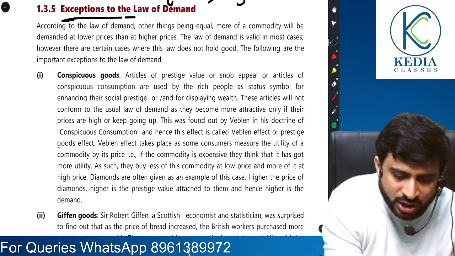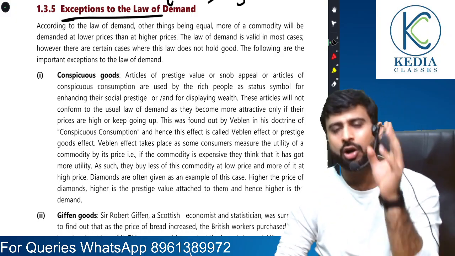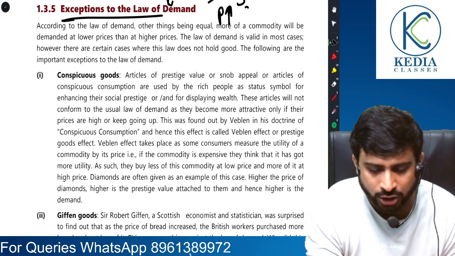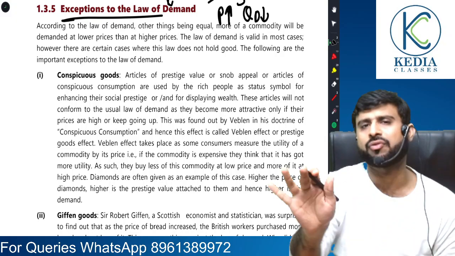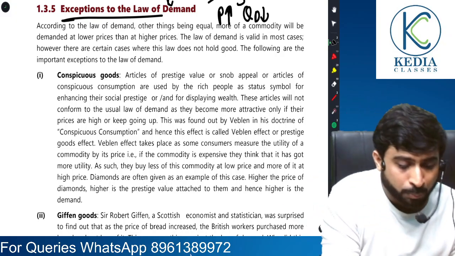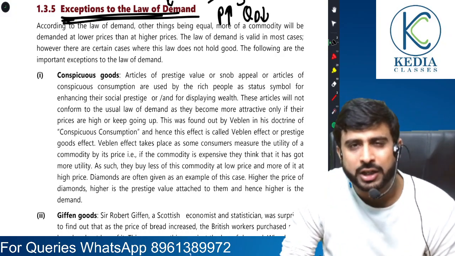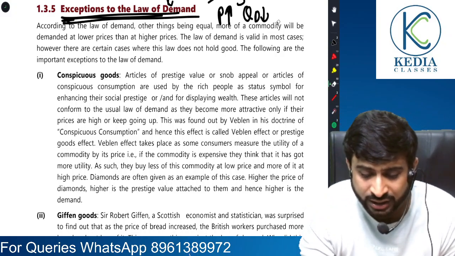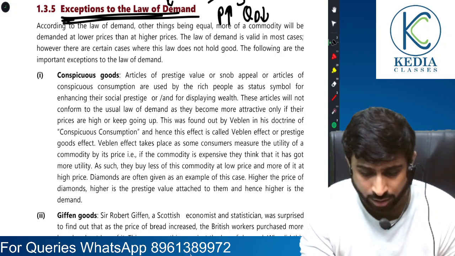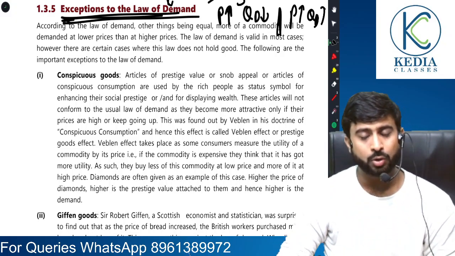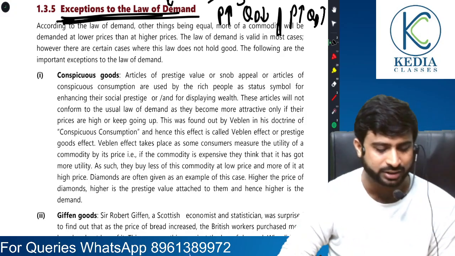Now, exceptions to the law of demand. What does the law of demand tell us? It tells us that when the price of a product rises, the quantity demanded falls, other factors remaining constant. But when I explain exceptions, dear students, it is a particular case where you will see that a rise in price might lead to a rise in demand. That is why it is coming under the head of exceptions.